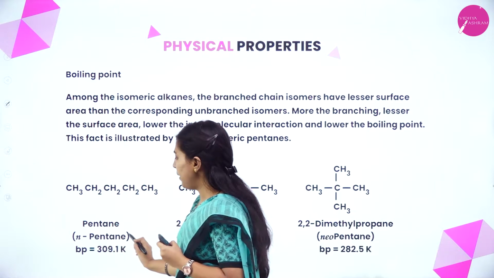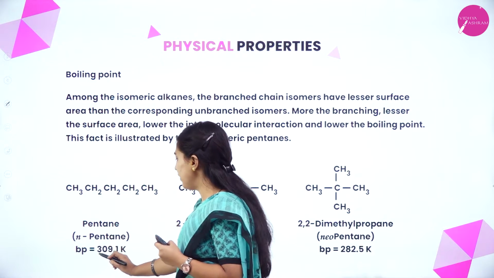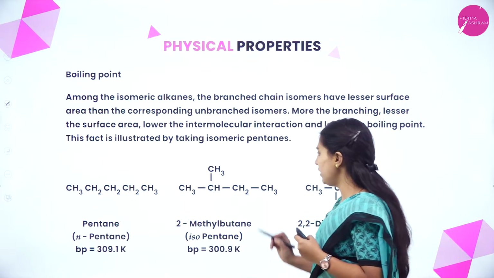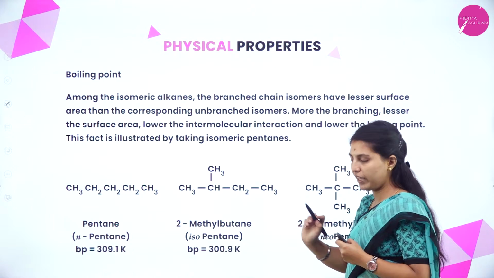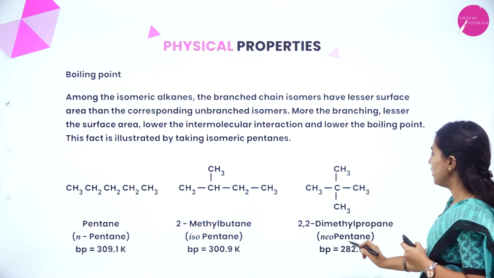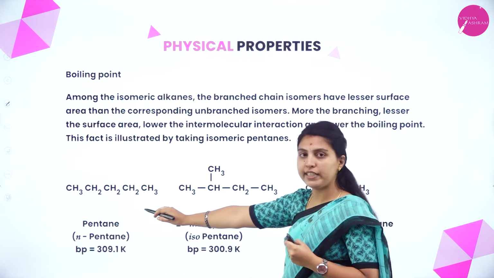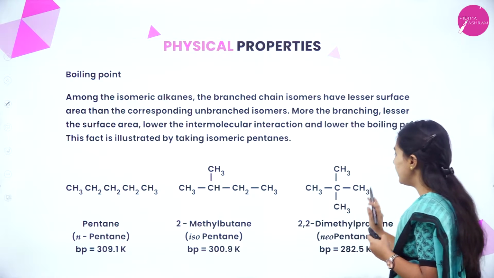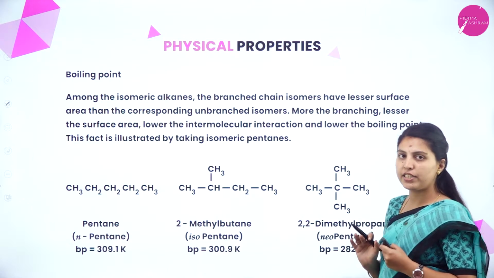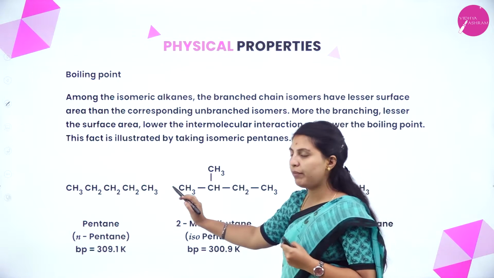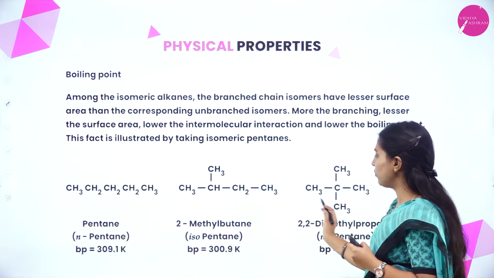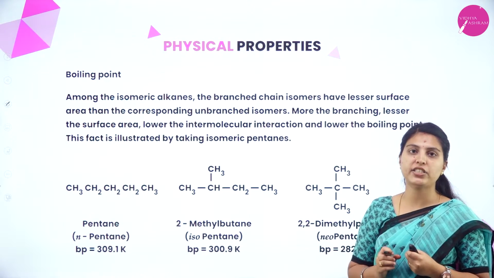See here, in n-pentane, that straight chain pentane has 309.1 Kelvin. This is 300, a little bit branched. This is completely branched. This has 282. Here, less surface area. Here, more intermolecular interactions are there. Here, less intermolecular interactions are there. That's why it has a higher boiling point compared to these two, that is, the branched alkanes.